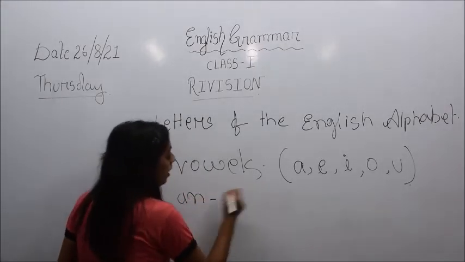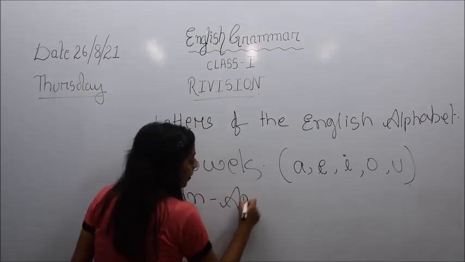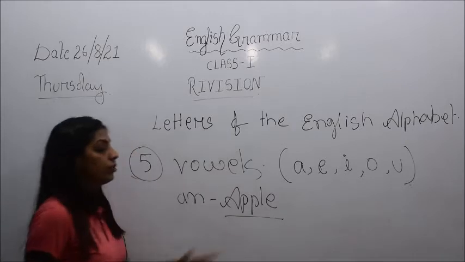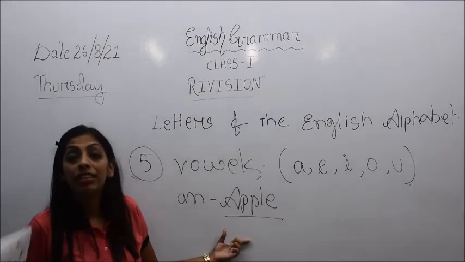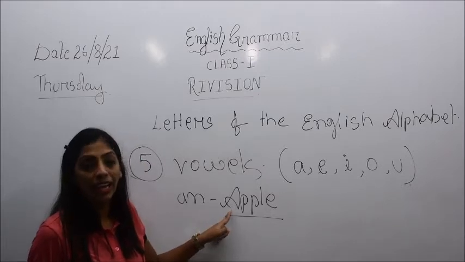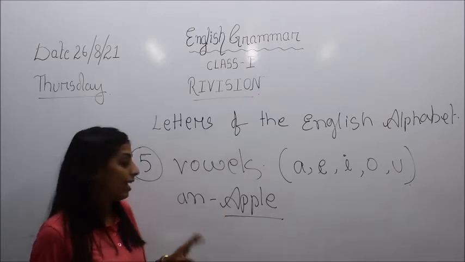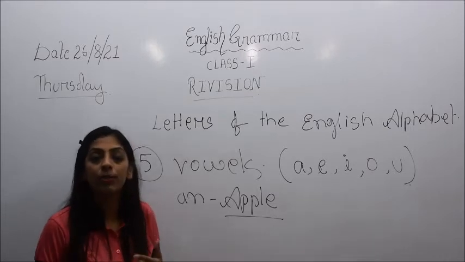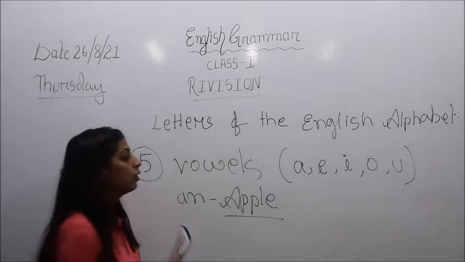For example, apple, A-P-P-L-E. This word apple starts with the vowel A. So that is why we add 'an' before apple. It will be an apple.